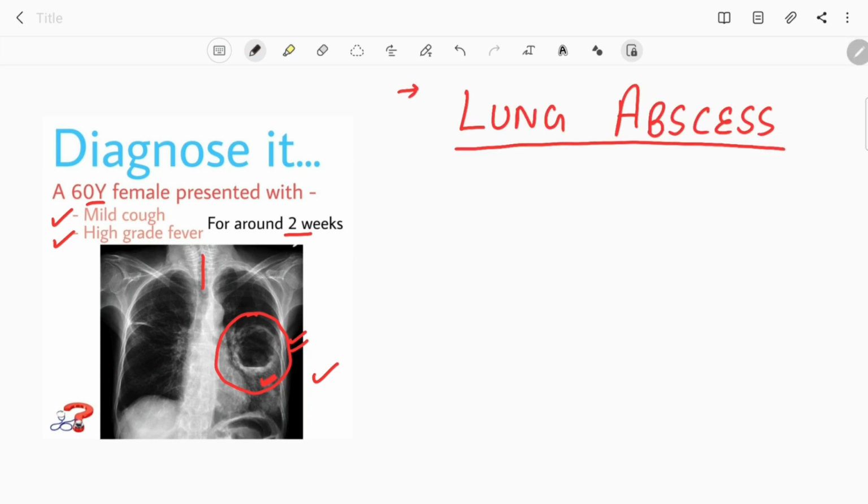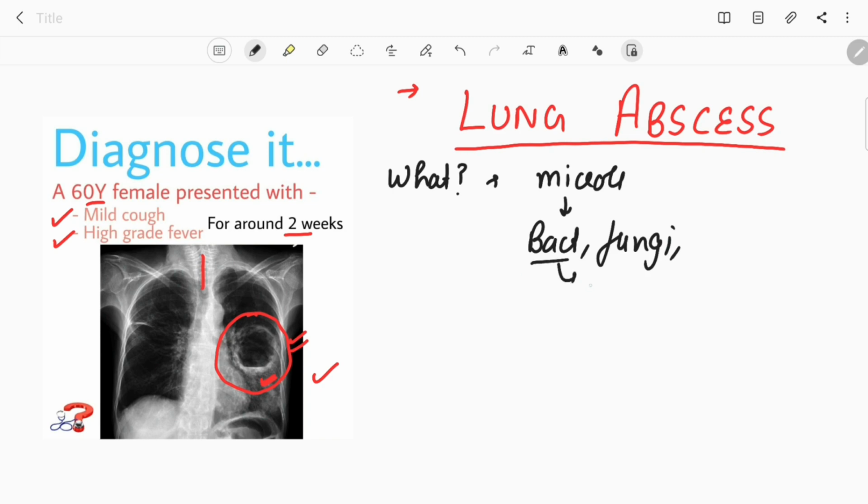Now let's start our discussion on this lung abscess and we'll follow a regular way of discussion. Firstly, what is this lung abscess? Well, it is basically a microbial infection of the lung that leads to necrosis of the pulmonary parenchyma. It is a microbial infection, and that microbe can be bacteria, it can be fungi, and in bacteria it can also be mycobacteria. And it leads to necrosis of the pulmonary parenchyma. So this is about lung abscess.